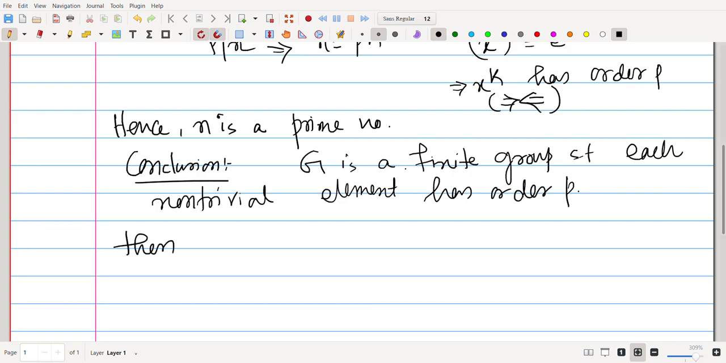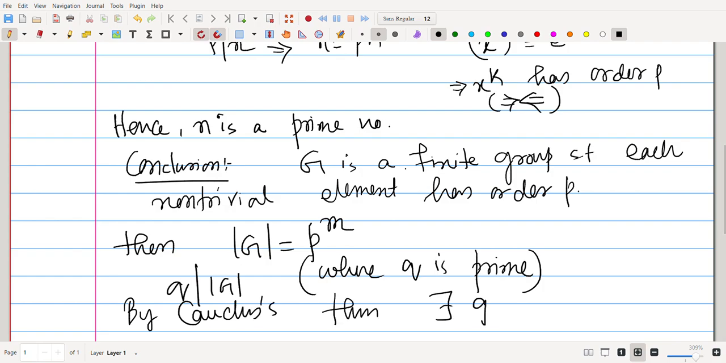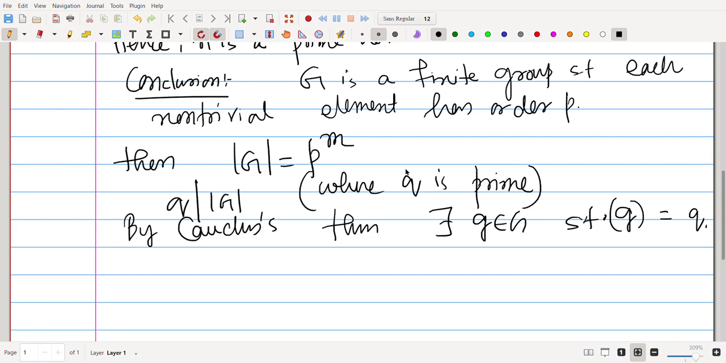Then the order of G must be p to the power m, because if there is another factor in the order of G, say q divides the order of G, where q is prime, then by Cauchy's theorem there exists g belonging to G such that the order of g is q. But that is a contradiction because we already know that every non-trivial element has order p. That means G is a p-group.